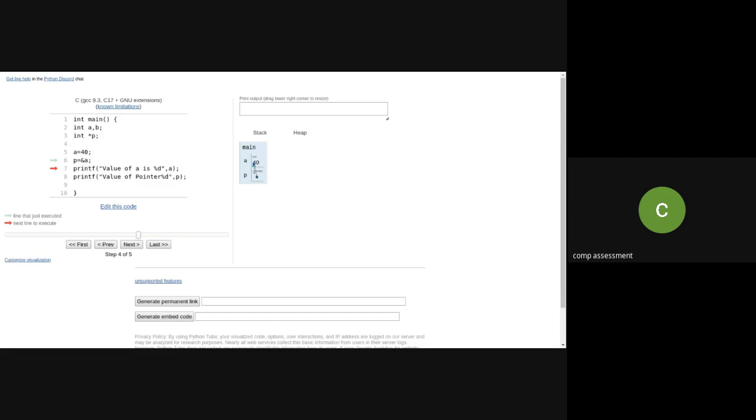Are you able to see this line? Yes, ma'am. Correct. So now tell me, when I'm printing the value of a and the value of p, what will be the output? What do you think? Will it print the actual value or will it print the address? Address of A.